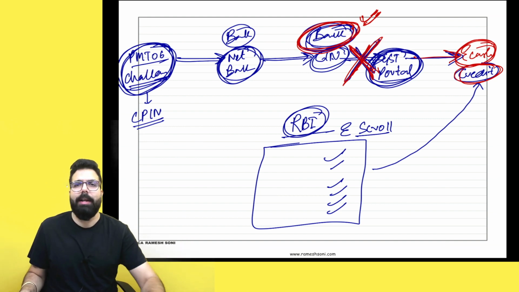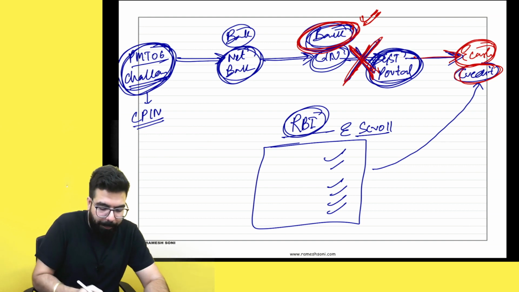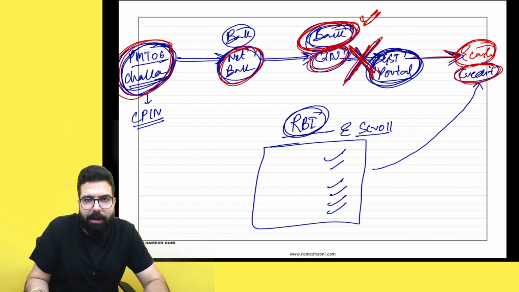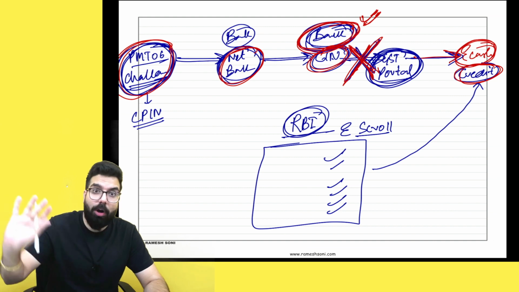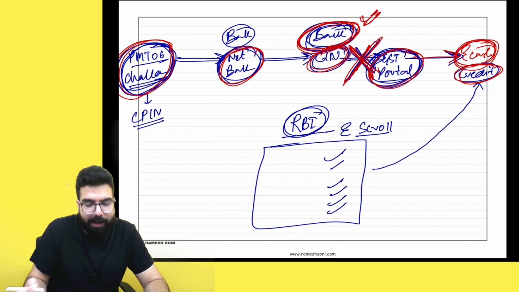What are they telling? Simple. In the backend, how things are going to work: whenever you generate PMT 06, you make the payment through your bank. The bank generates one SIN number, the challan identification number, when you make the payment and the money has gone to the government account, then this SIN will be sent to the GST portal and your e-cash ledger will get credited.